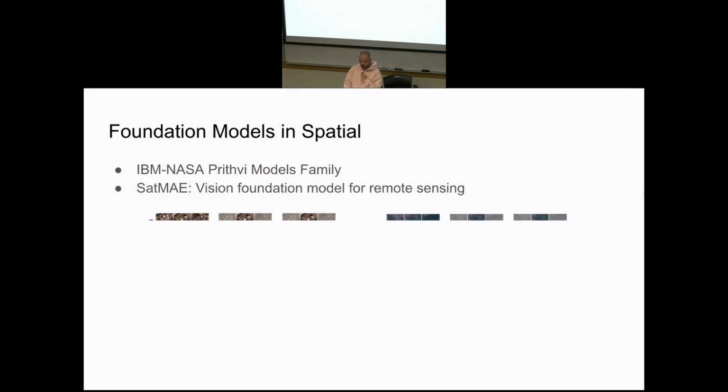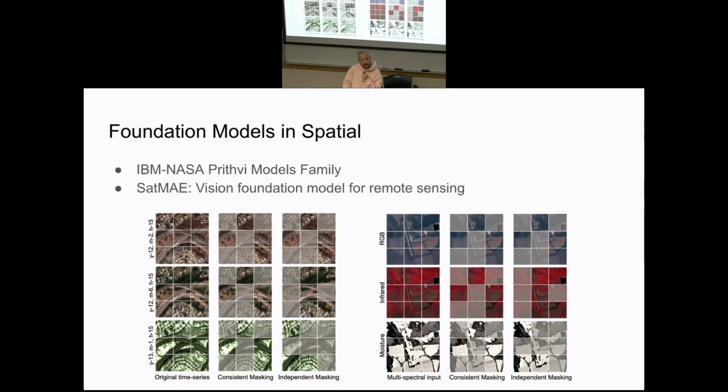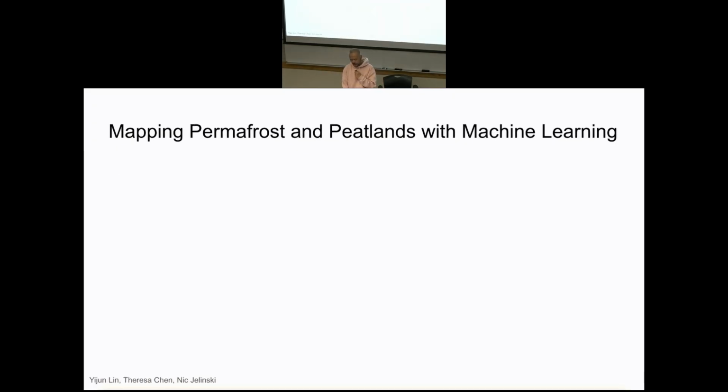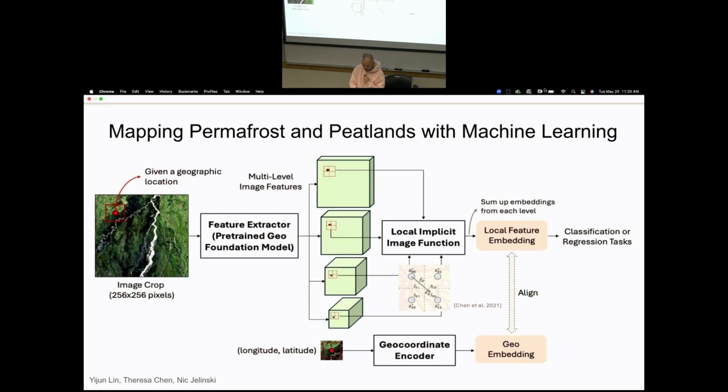Also, people have been working on other types of foundation models. Like for satellite imagery, people build vision foundation models so that we can take lots of satellite imagery and use their features to do something like this. Oh, somehow my images don't show. Oh, okay, it's just slow. So something like this: you can take satellite imagery and predict the soil condition for a certain location. You can take those foundation models that are trained from lots of satellite imagery to do it.